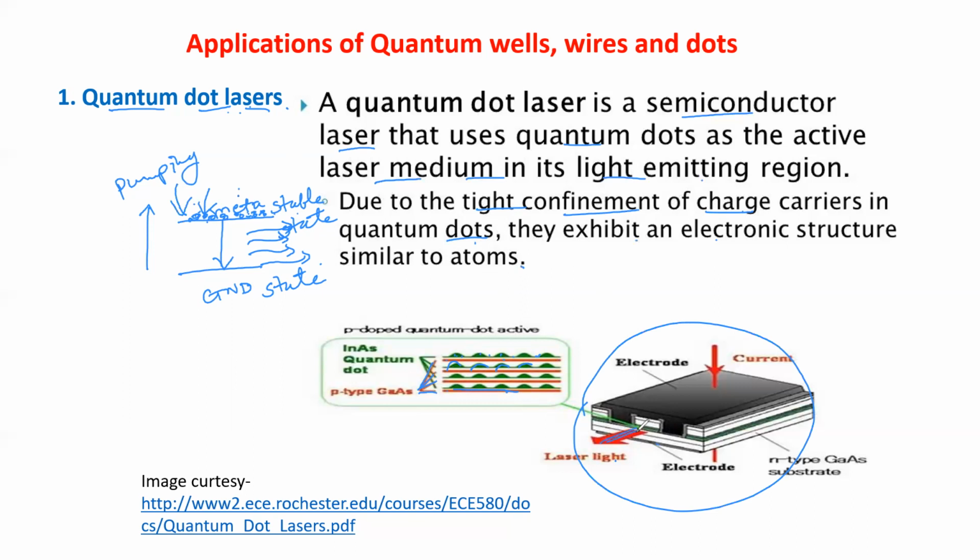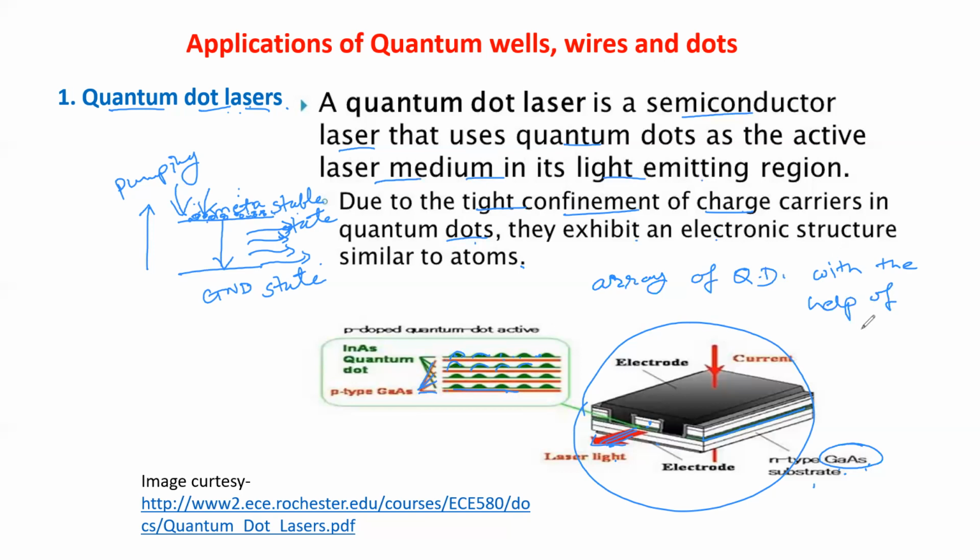The laser light will come from this cavity. You can see here, this is semiconductor material, GaAs, gallium arsenide. An n-type substrate is there, on which a quantum well thin film is there, and on which the quantum dots are created. We have seen how they can create it. A series or array of quantum dots can be created with the help of the lithography process.